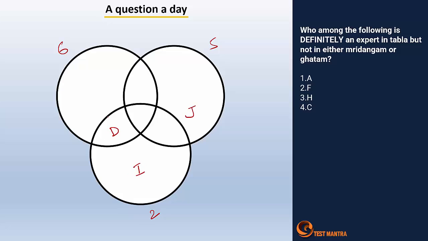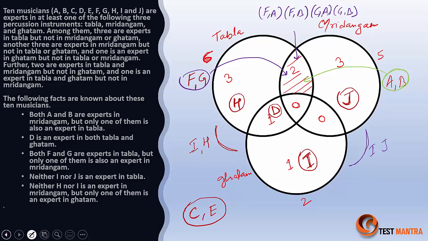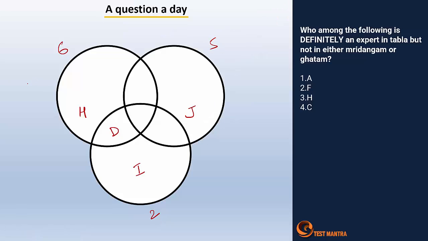This one was J, this one was H, right? Apart from that, the other 2 people, if we identify, is F, G and A, B were the combination, right? So F, G and A, B were the combination here, right?